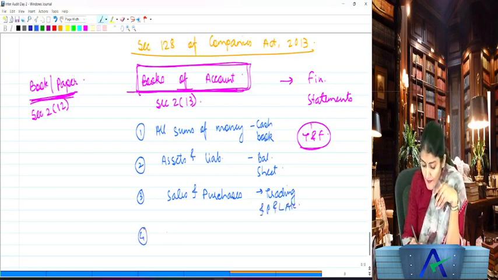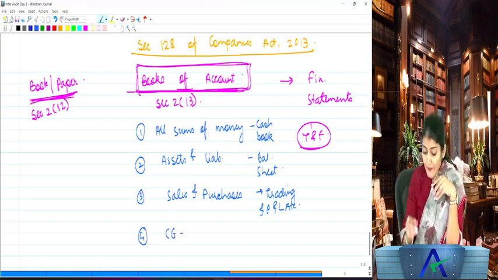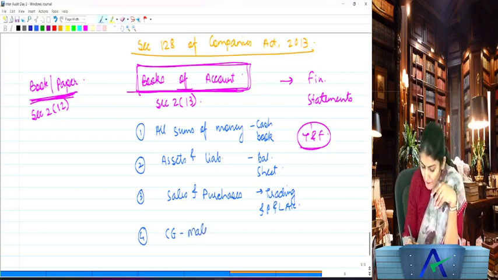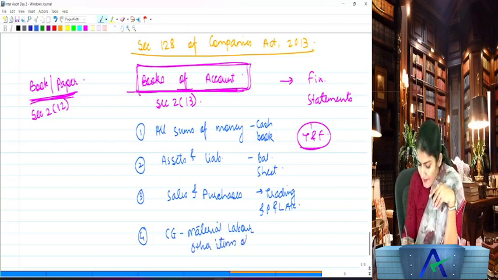And if the central government has prescribed, then the details of the material, labor and the other items of the cost, right? So MLO, what is MLO? Material, labor and the other items of the cost. Who will prescribe that you need to maintain the cost records? The central government will prescribe.